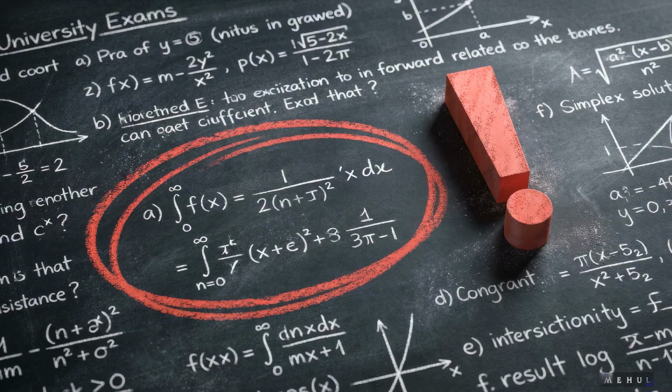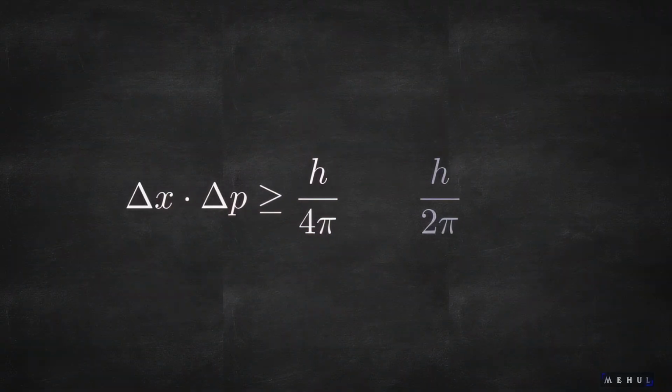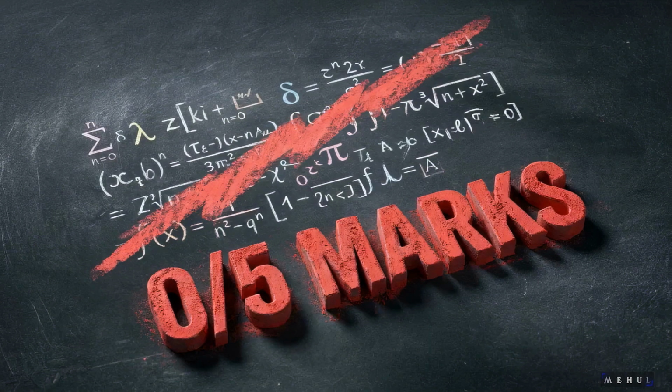This brings us to a massive exam trap. When calculating the uncertainty principle, the formula requires Planck's constant divided by 4 pi. Do not use h over 2 pi. That single error invalidates the entire calculation.